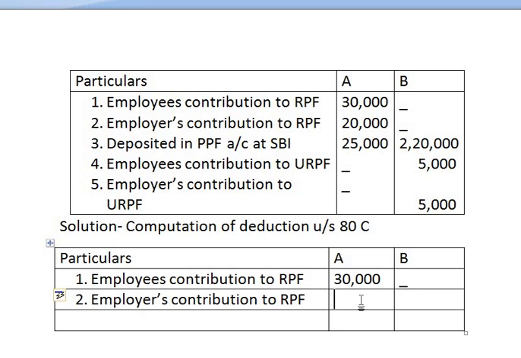So though we have written employer's contribution to recognized provident fund in particulars column, we are not going to write any amount in the amount column. So it will be nil, because employer's contribution to any provident fund is not considered for deduction under section 80C. A also nil, B also nil.